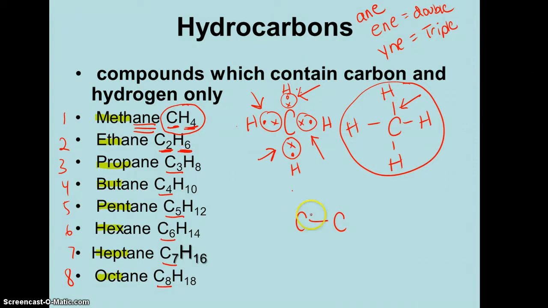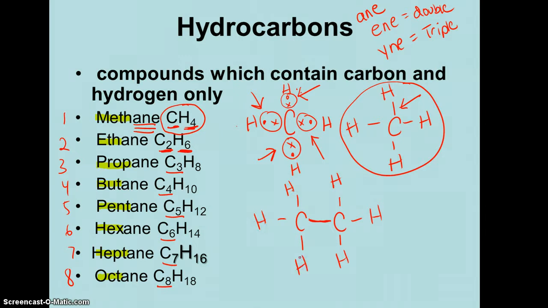With ethane again, 2 carbons, so I would definitely first put my 2 carbons down. I would give it a single bond, because it ends in A-N-E, I do know it has a single bond going on there. I know carbon has 4 electrons in its outermost energy level. It needs to share these bonds with hydrogen. We're just strictly talking about hydrocarbons here, so carbon and hydrogen.